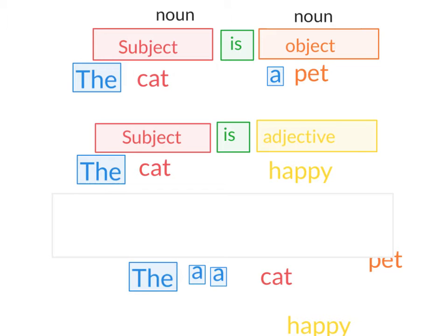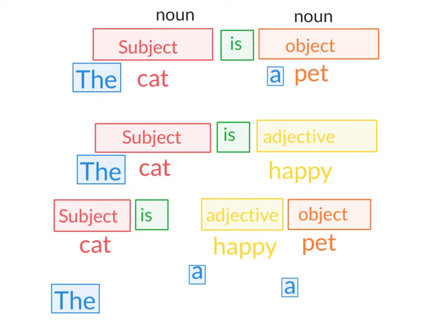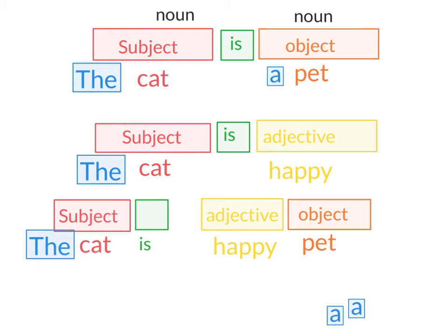Something else we could do, which we have not talked about yet, is we could combine those sentences. How do you think we might do that? We could say, the cat is a happy pet. Okay, so we cannot say cat is happy pet. We need to say the cat is a happy pet.